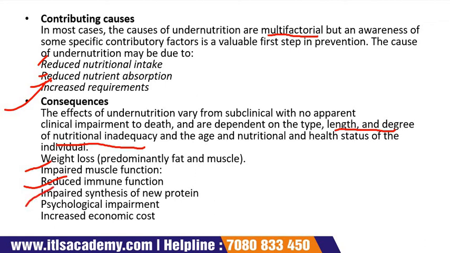Next is your impaired synthesis of new protein. Impaired synthesis of new protein results in poor wound healing. That is, there occurs a higher risk of ulceration, delayed recovery from surgery, growth alteration and cessation in children, and reduced fertility in women and men.